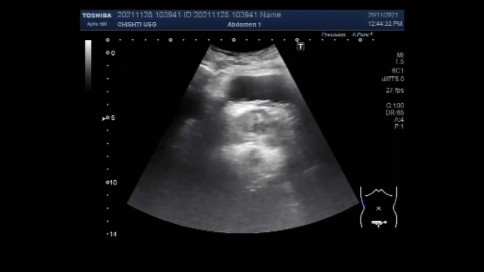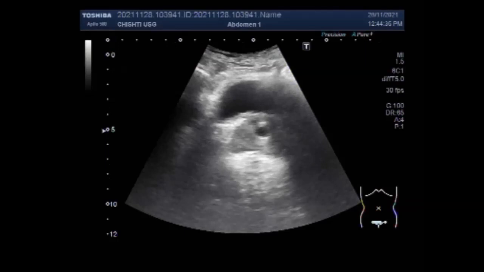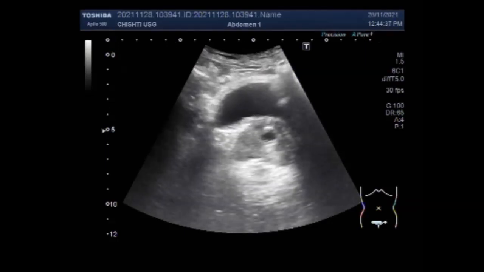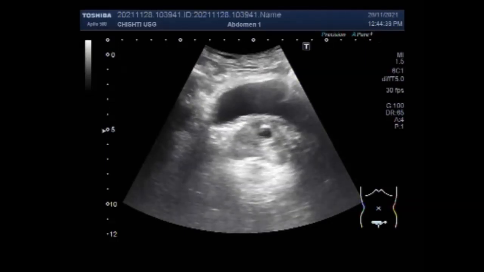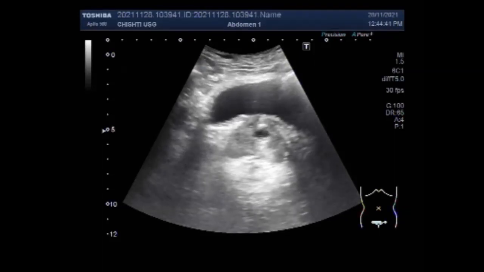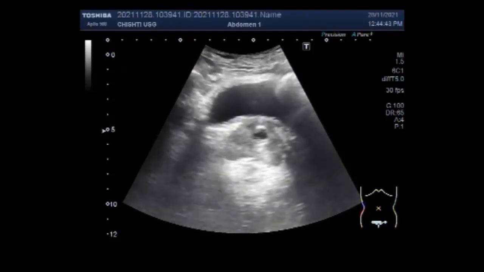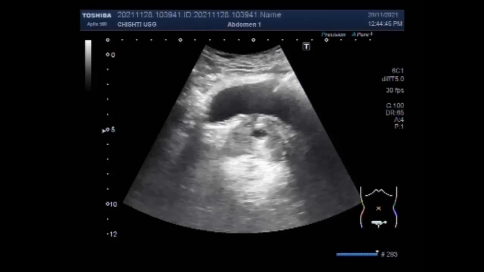Prostatic utricular cyst is a rare midline cystic lesion between the urinary bladder and the rectum, commonly associated with hypospadias. Along with its rarity, it presents a challenge in its diagnosis and proper management. Now you can see the urinary bladder and the prostatic utricular cyst.